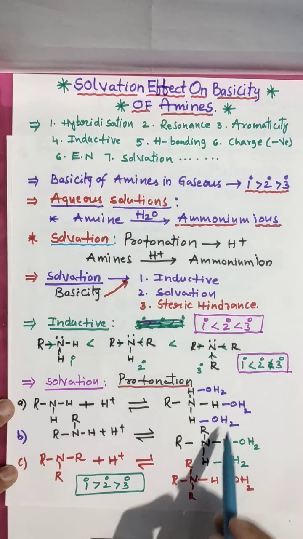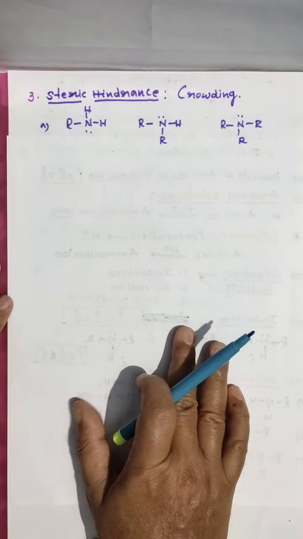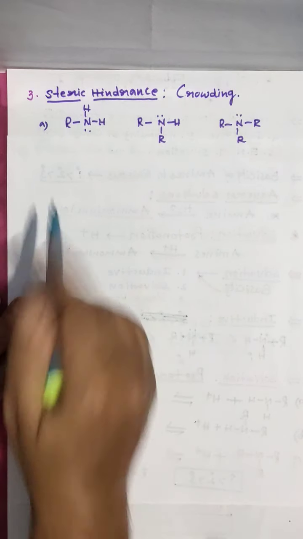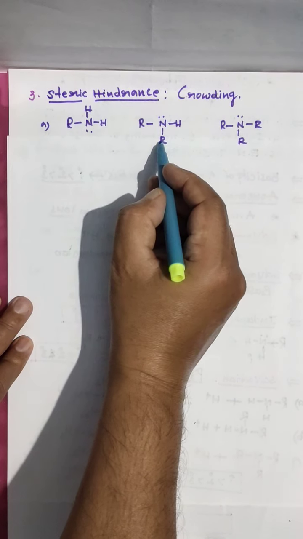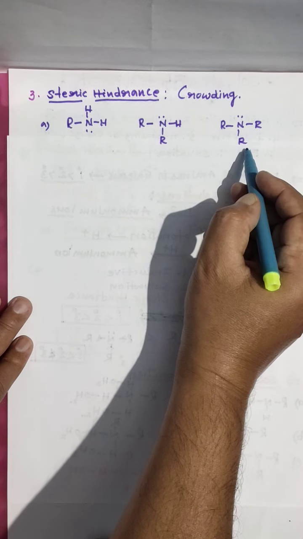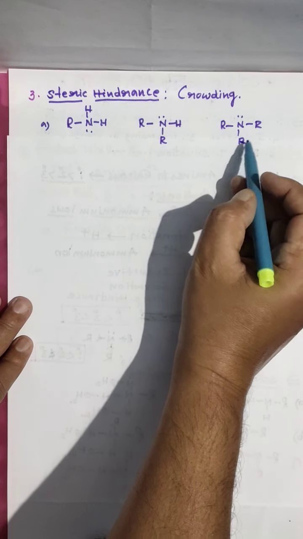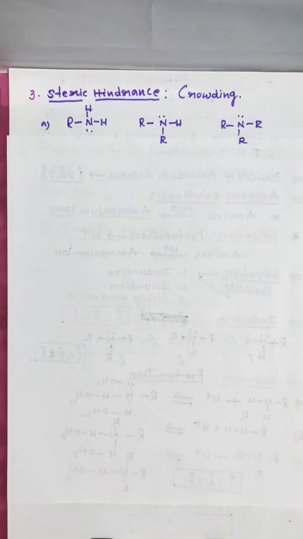Here we have one more water molecule. In terms of steric hindrance, here the R group, 1 group is showing, here 2 groups, here 3 groups. So the more the number of alkyl groups, the more the steric hindrance.